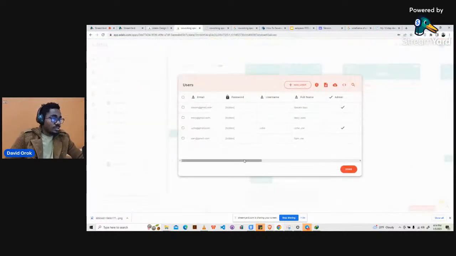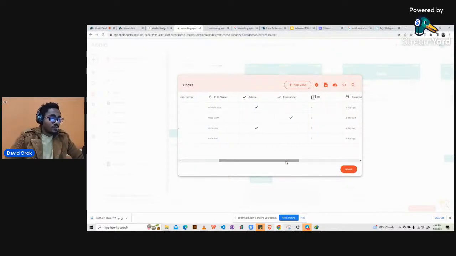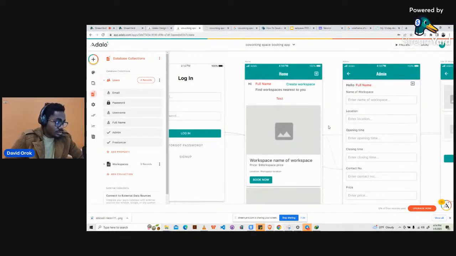If you observe here, we have just one person being a freelancer. That means the person is a freelancer here. I went ahead to create some fixes that make us not experience certain bugs that we had before. So this is how it is, right? Let's try to demo it and see how it works.